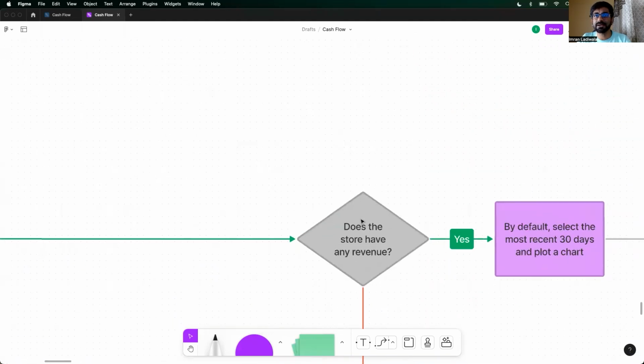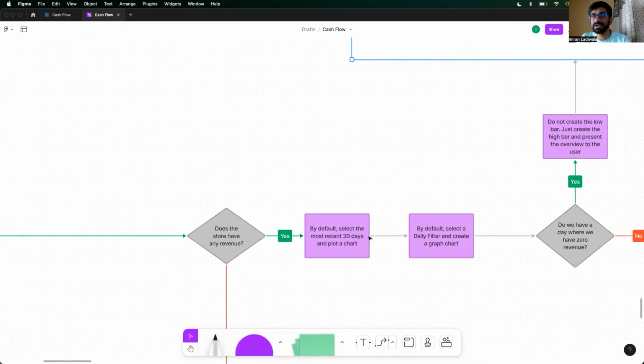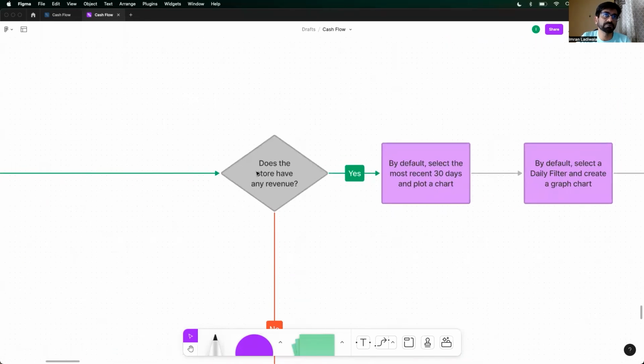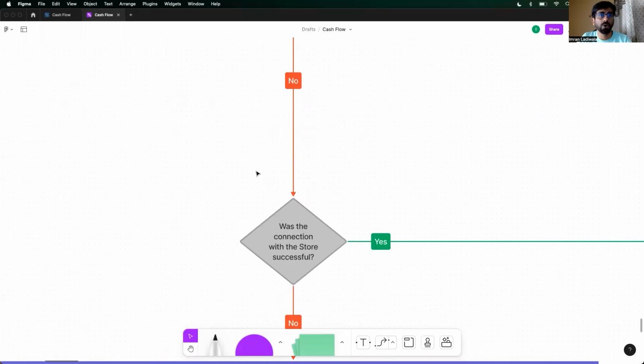Let's take a step back. Does the store have any revenue? We did discuss the yes flow. What if the store did not have any revenue? Then what happens? No. Was the connection to the store successful?